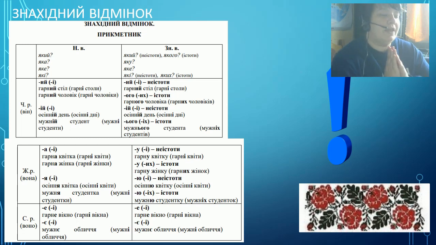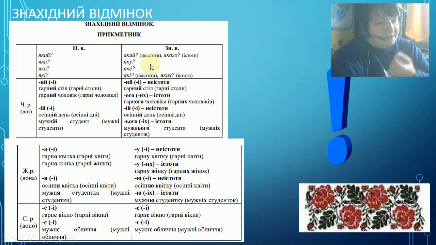So the questions are a little bit different. In nominative case we don't have any difference. The question is який, яка, яке, які. As you remember, for all the adjectives in nominative case, which kind, what, to whom it belongs: який, яка, яке, які.